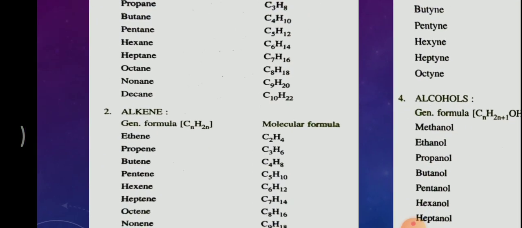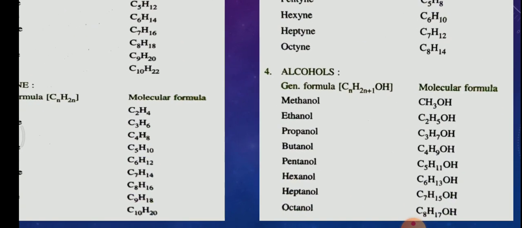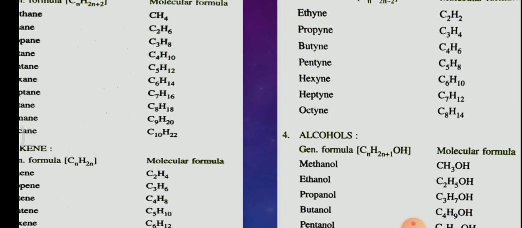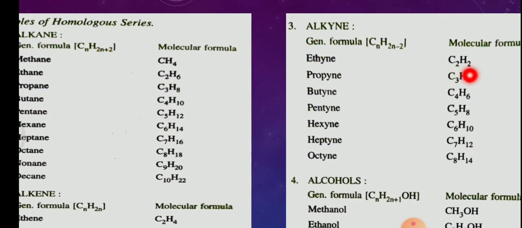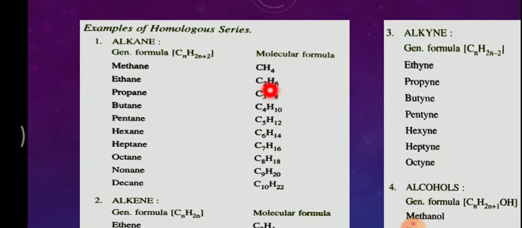Let's take alkenes; if I take these two compounds, ethene and propene, and subtract ethene from propene, the difference will be CH2. Similarly in alcohols, similarly in alkynes. Any two successive members you take differ by a CH2 group, and they have the same chemical properties.